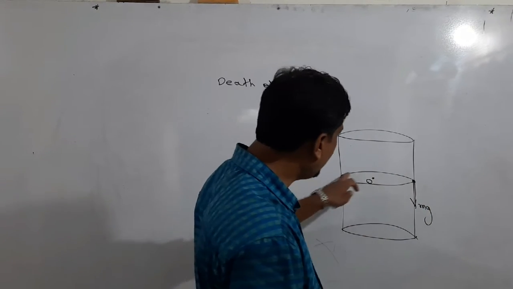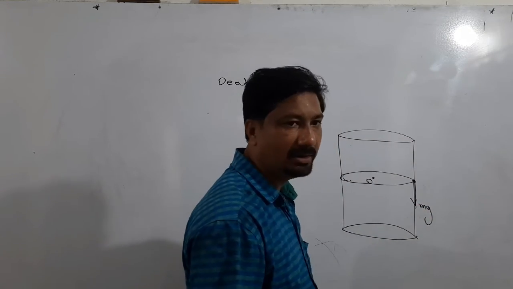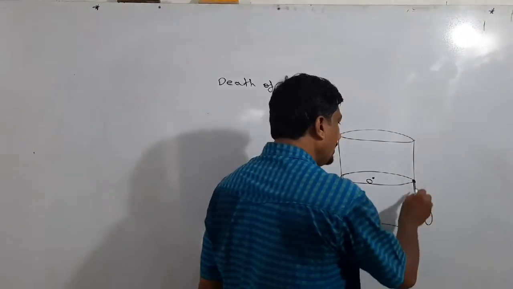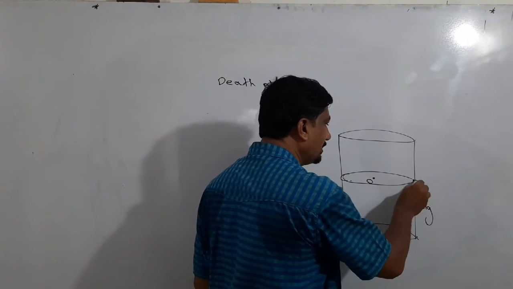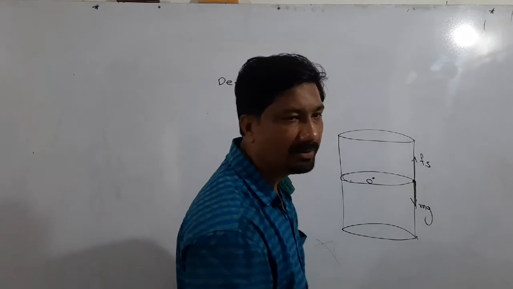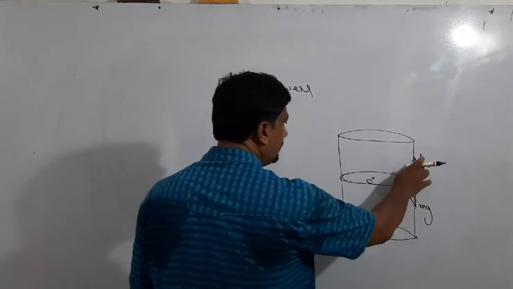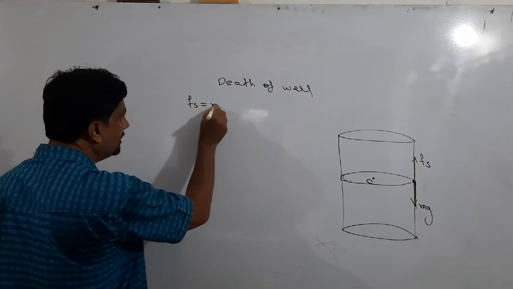As the vehicle performs circular motion, it does not fall in the downward direction. From this it is clear that as there is a downward force, this force must be balanced by some force called the static frictional force. These two forces are balanced with each other, therefore we can write Fs is equal to mg.